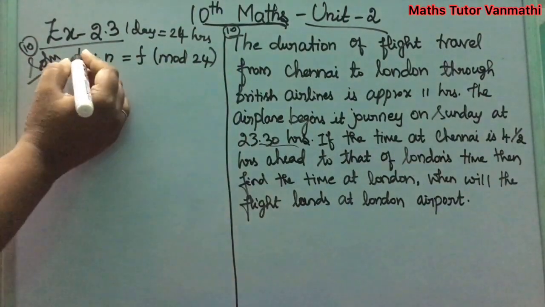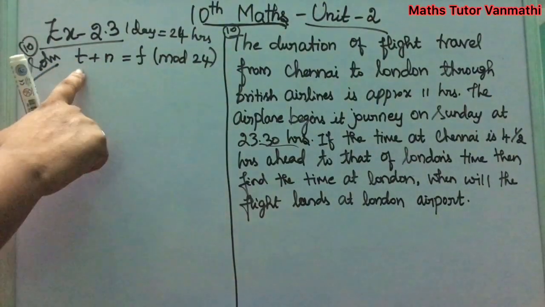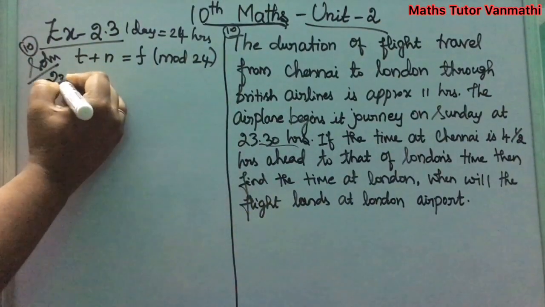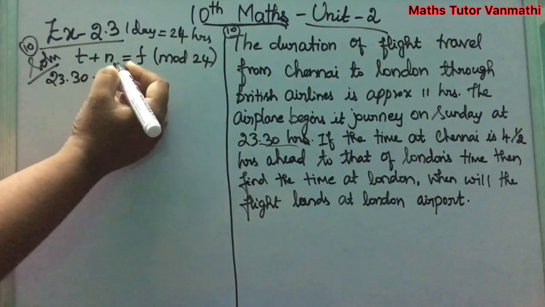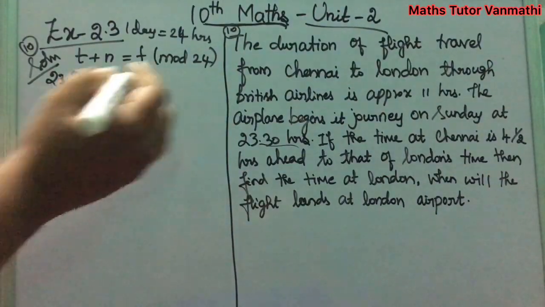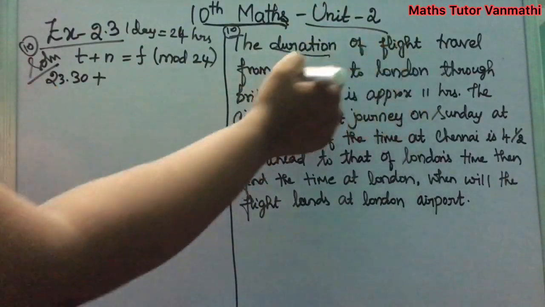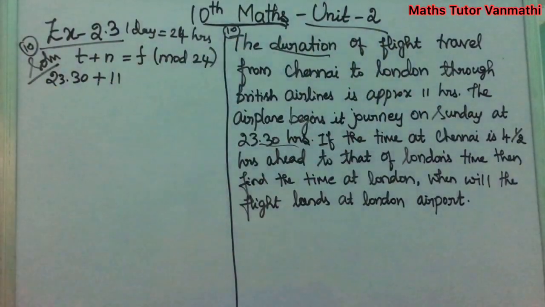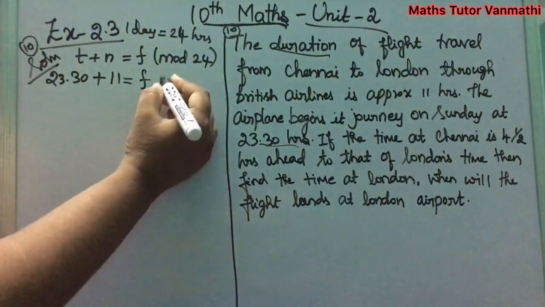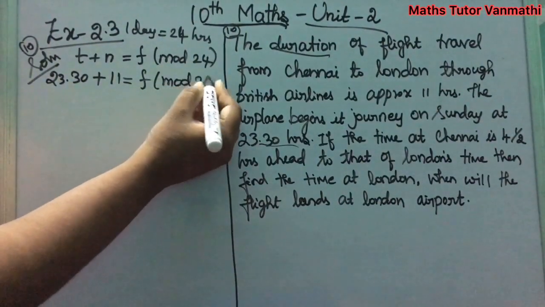Clear? First, t is your initial time, that is when the airplane begins, 23.30, and n is the duration of flight travel from Chennai to London, that is 11. The f is what we are going to find, and this is mod 24.